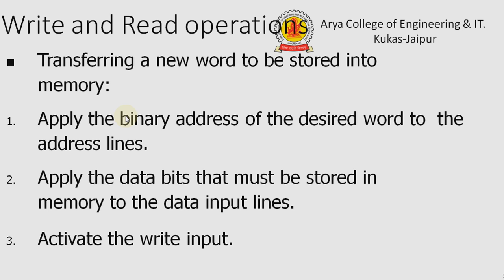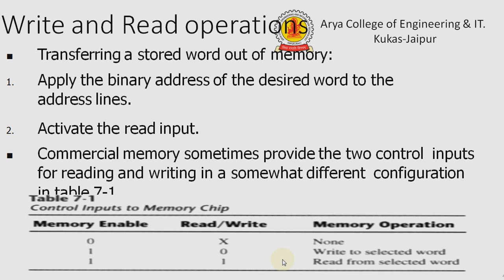So in this type of memory, we can see how read and write operations are done. For the write operation, transferring a new word to be stored into memory: apply the binary address of the desired word to the address lines, apply the data bits that must be stored in memory to the data input lines, and activate the write input. So this one is for the write operation.